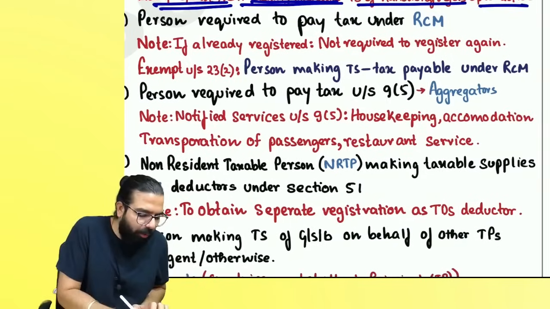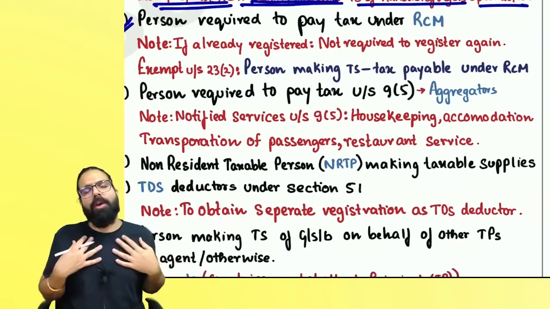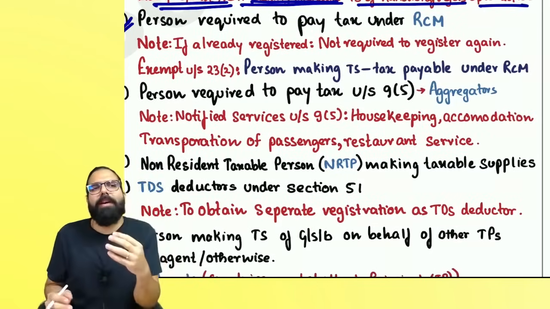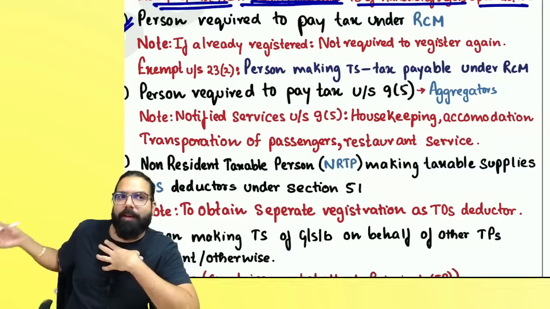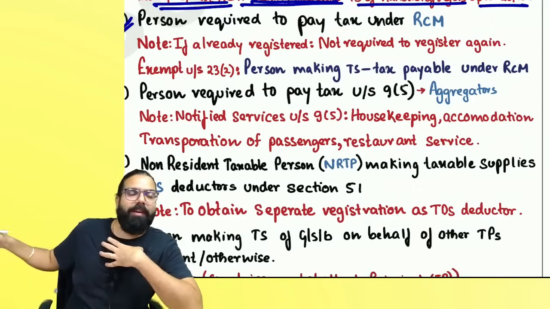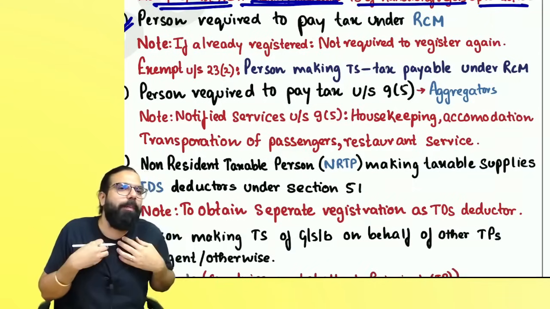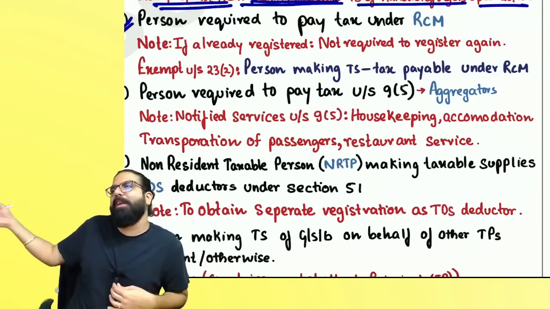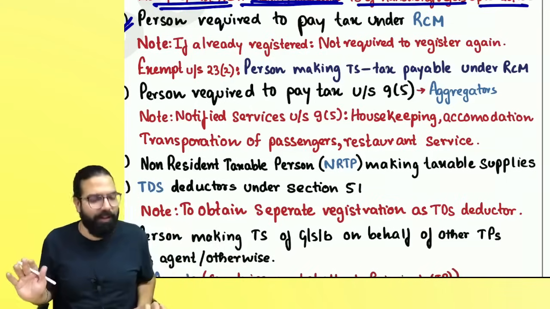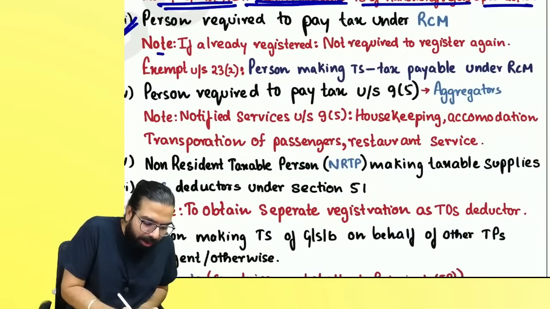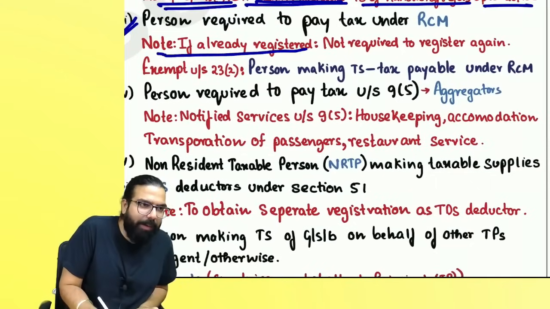Then if you are required to pay tax under RCM, you have to take compulsory registration. But here also, the government told that the recipient is required to take compulsory registration. The supplier is exempted, even though his turnover crosses 20 lakh or 10 lakh, because I am always going to pay the tax under RCM. So that supplier is exempted from registration. Then if I have to pay tax under RCM, I have to take compulsory registration.